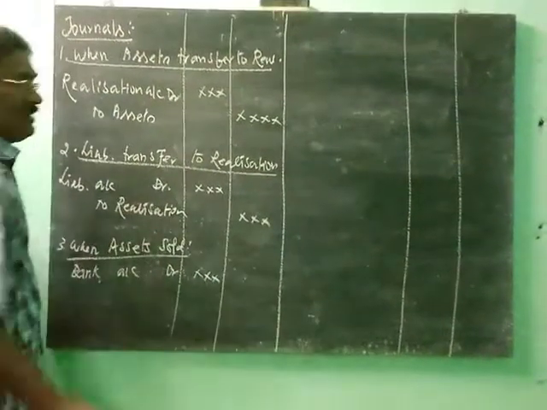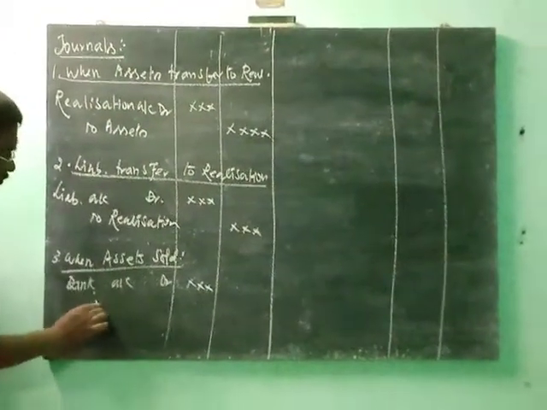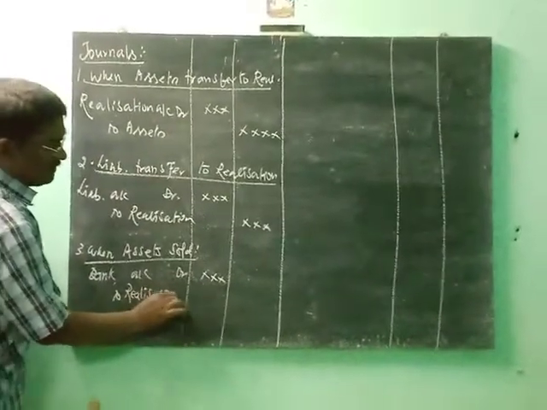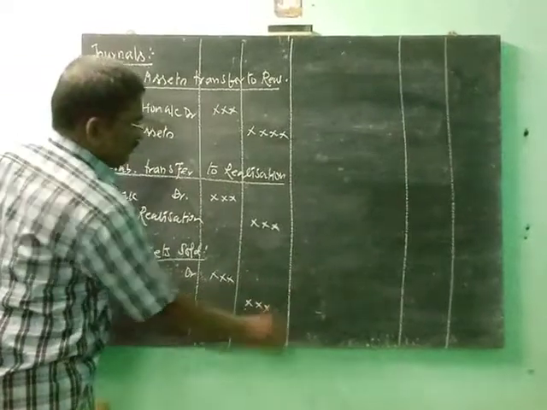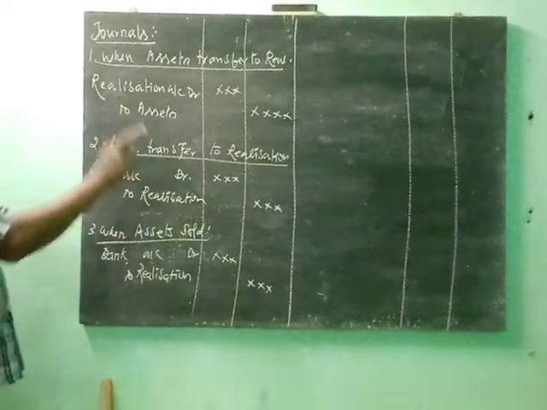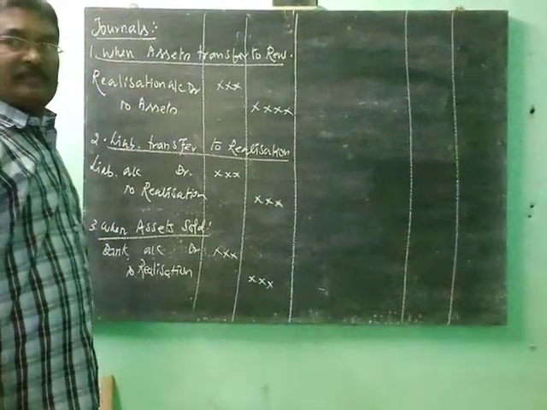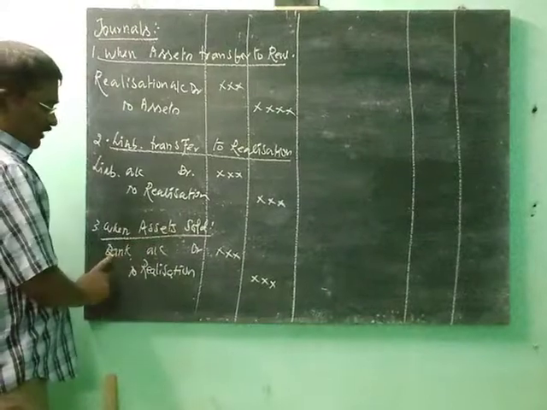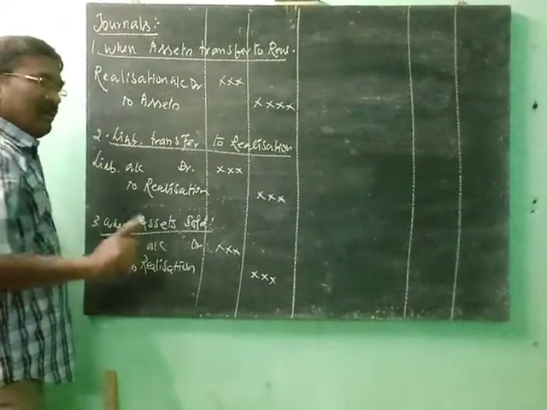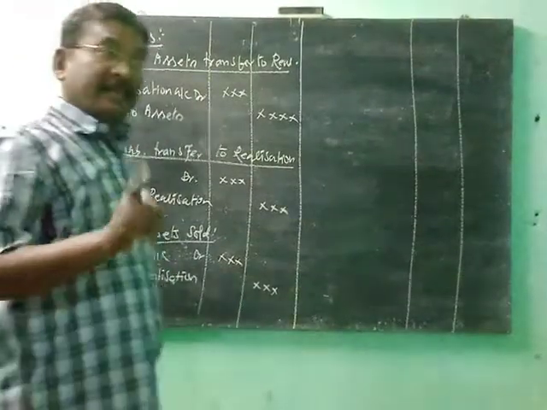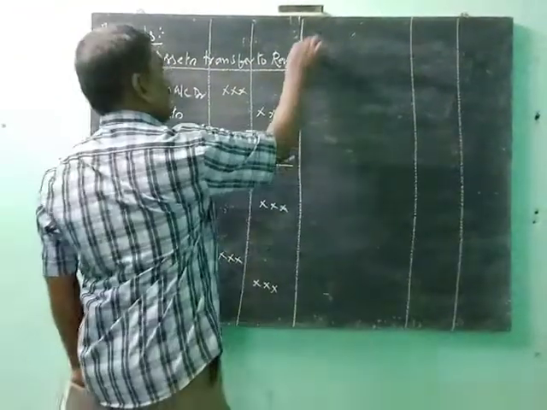Don't use the asset name, because all assets have already been transferred to realization. When assets are transferred to realization, the assets account comes to an end. So when assets are sold, the debit is bank account debit to realization. Don't use the name of assets, because the assets account is already closed.